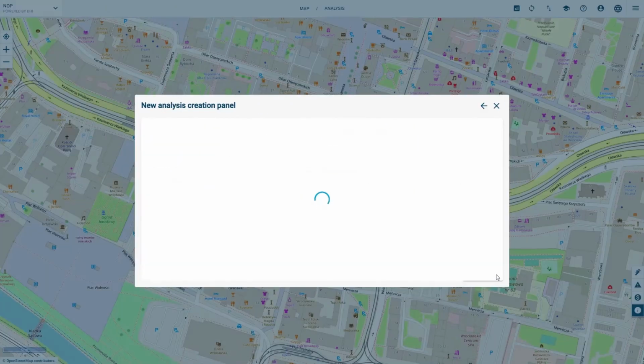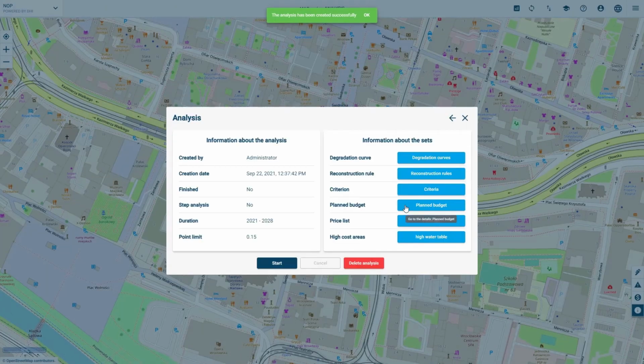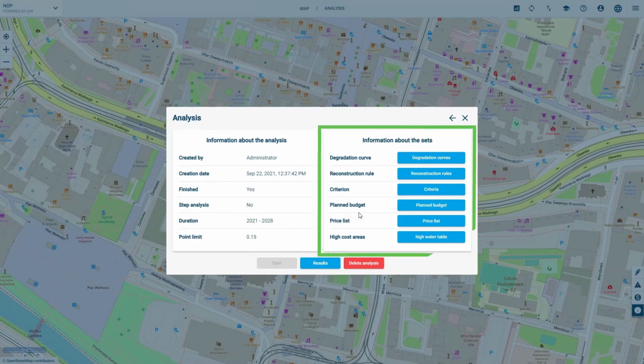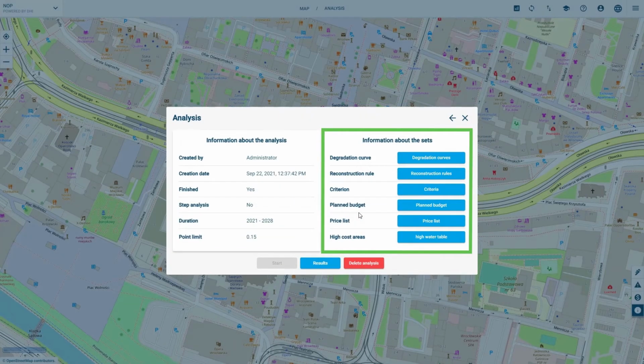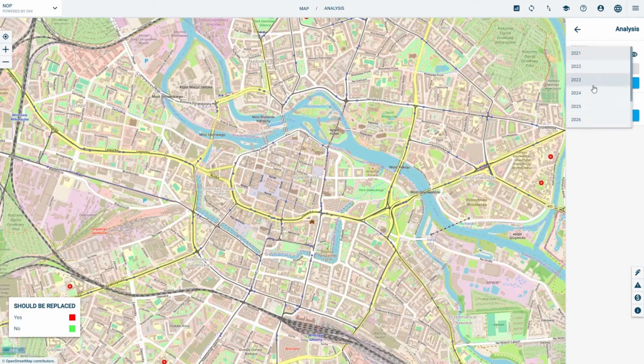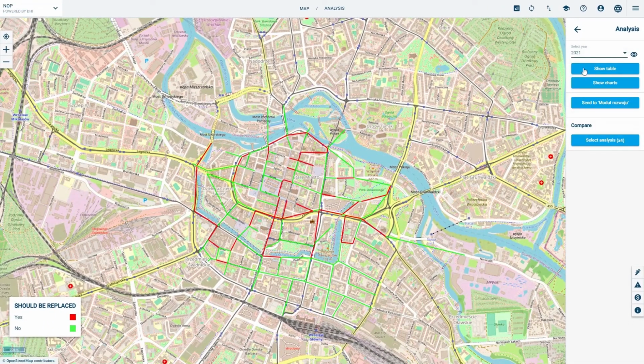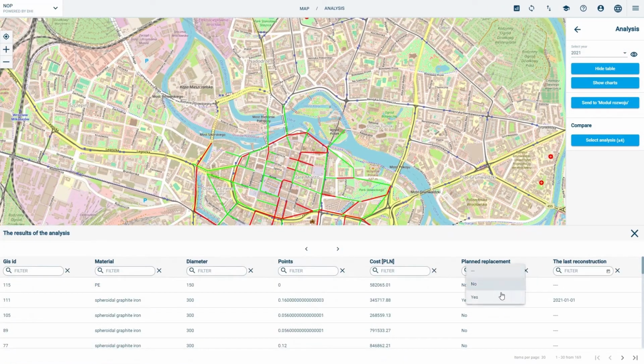The calculations are based on a multi-criteria analysis, assessing the recorded network failures, material degradation curves, age and function of pipes, or investment plans. Each section receives an individual score that defines its priority for replacement for the next 5, 15, or even 50 years.